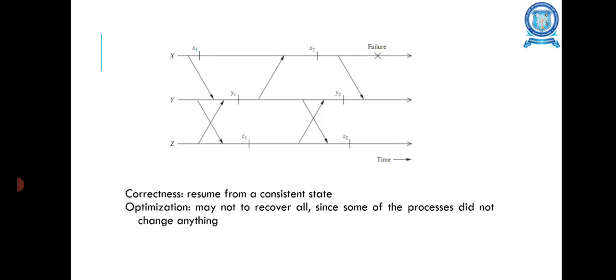The correctness of this algorithm is that the system resumes from a consistent state. The optimization of this algorithm is that it may not be necessary to recover all processes, since some of the processes did not change anything. This is the diagram for the rollback recovery algorithm.